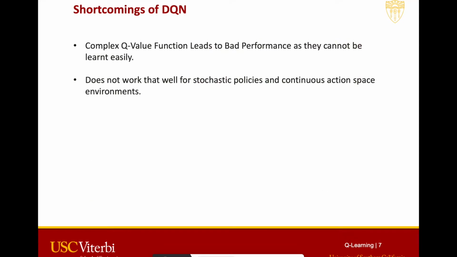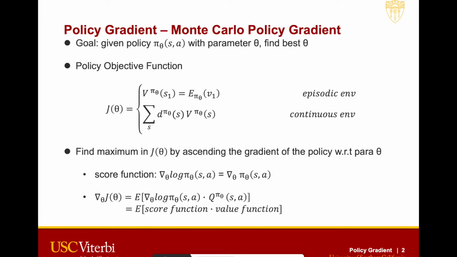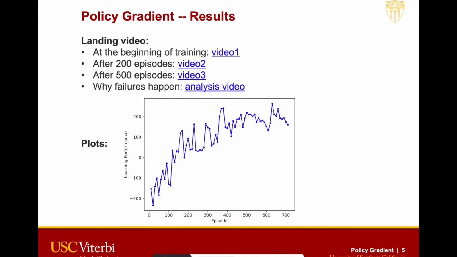Why we need policy gradient is that Q-learning has some inherent shortcomings, and policy gradient has some corresponding advantages. First of all, better convergence properties. Second, policy gradient can perform better in high-dimensional and continuous environments. And the third is that policy gradient can learn stochastic policies. Again, I will directly show my results.